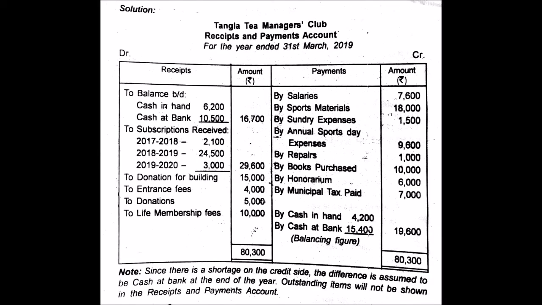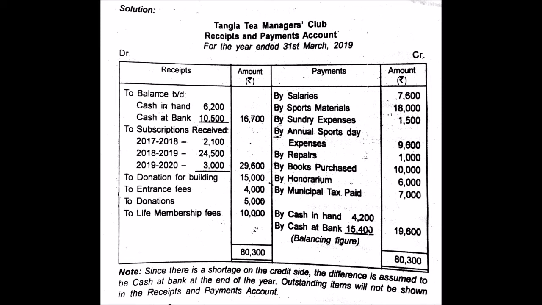Okay, so now if you look at the screen, you have the solution there. As I told you, and I repeat once again, receipts and payments account is a summary of all cash transactions. We record all cash receipts on the debit side, and all cash payments on the credit side. It begins with the opening balance of cash and the opening balance of bank.